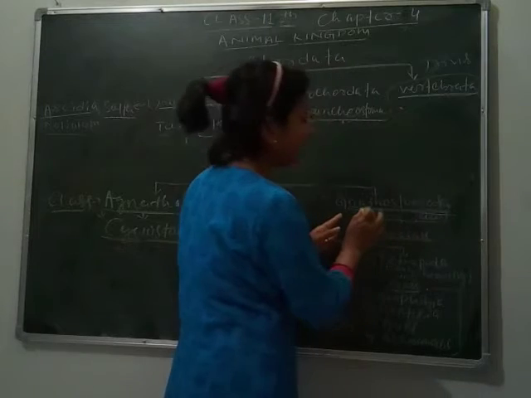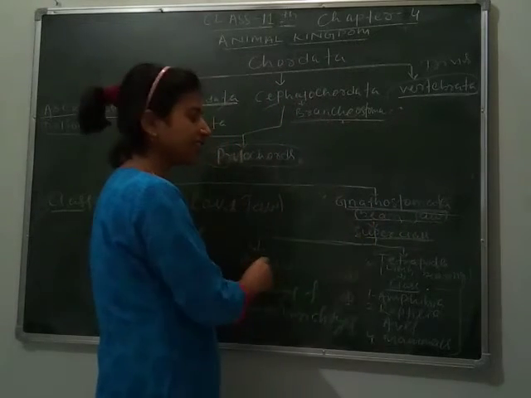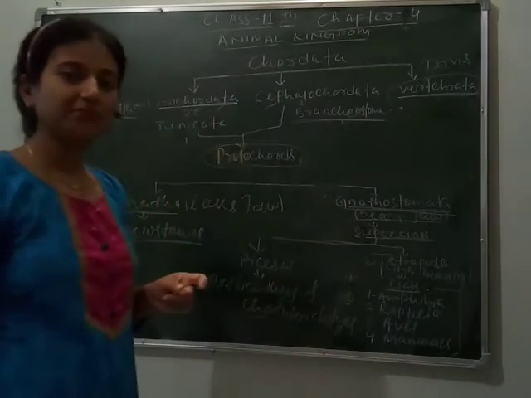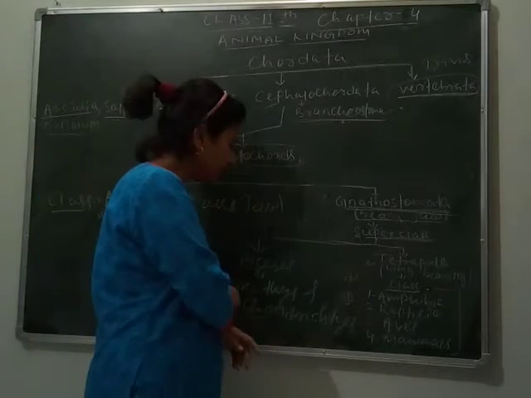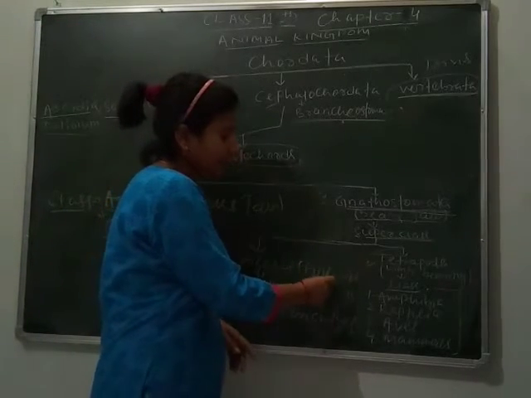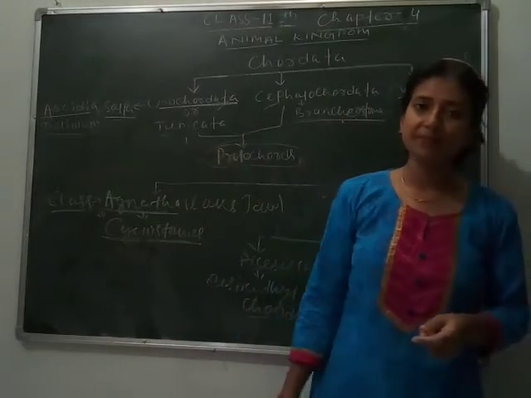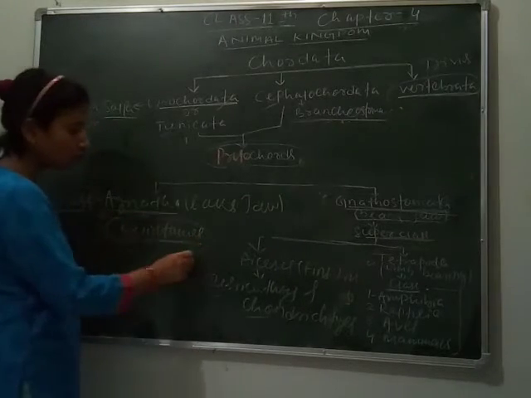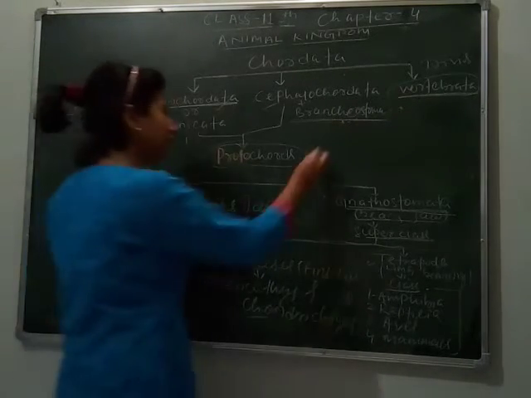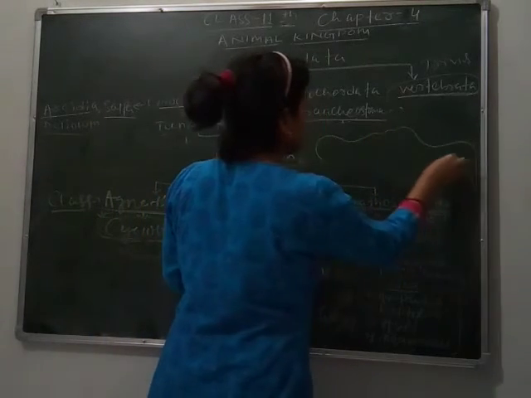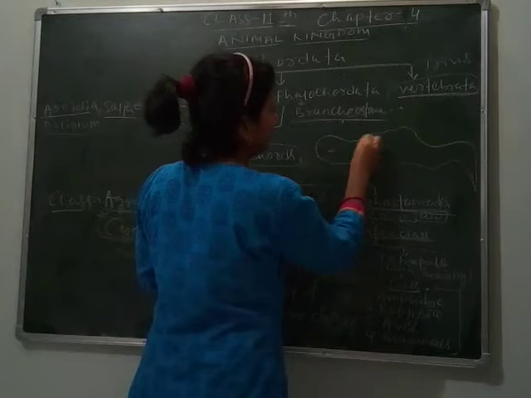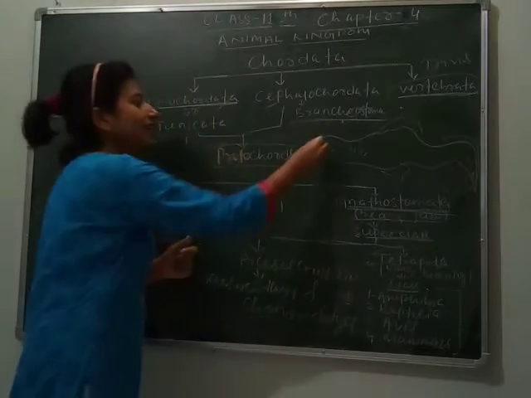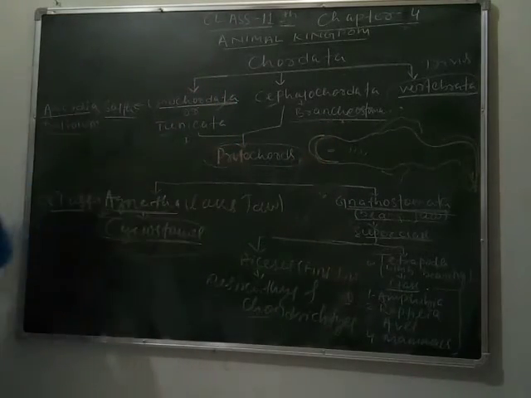Gnathostomata have the superclasses Pisces, in which all fishes are present, and Tetrapoda. Tetrapoda means having four legs. Fishes contain fins and tetrapoda contain limbs, meaning legs. So let's study cyclostomes. You can see the diagram of Cyclostomata.